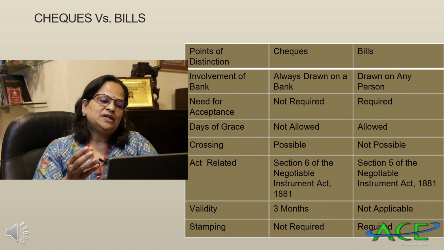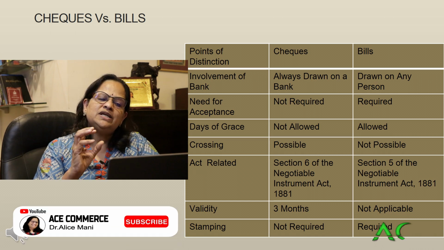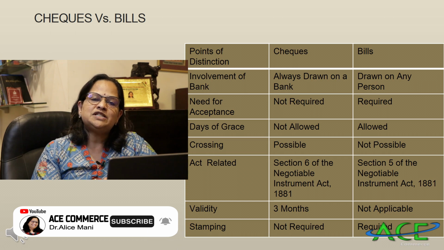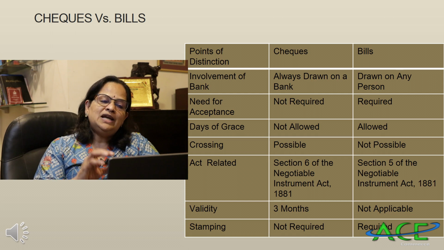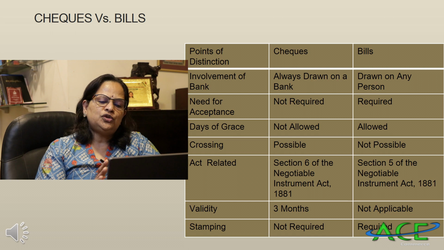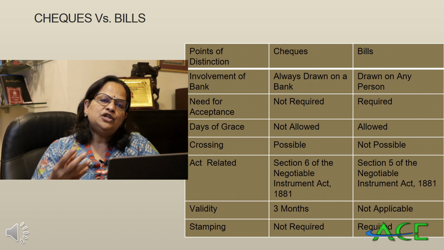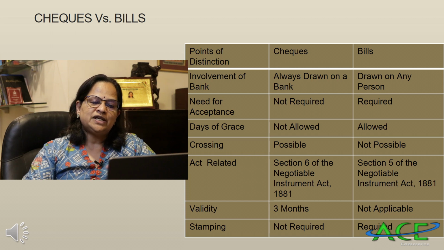Act related. See, section 6 of the Negotiable Instruments Act 1881 defines the check. Whereas for bills, section 5 of the Negotiable Instruments Act 1881 defines the bill of exchange. Validity for a check is 3 months. Earlier it was 6 months. Now it is reduced to 3 months. For bills, it's not applicable. It can be any, whatever the duration specified in the bill. Stamping is not required in the case of check, whereas it is required in the case of bill.